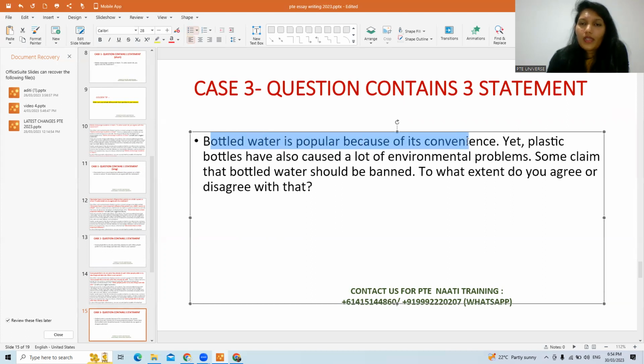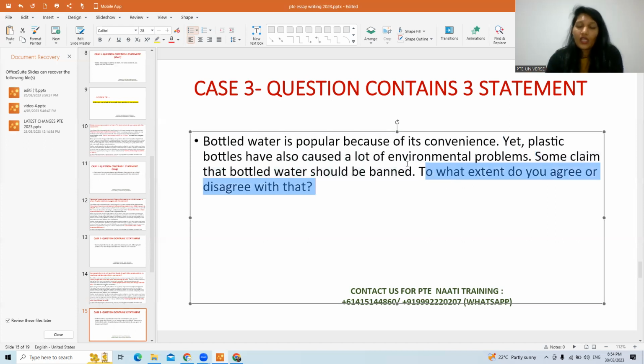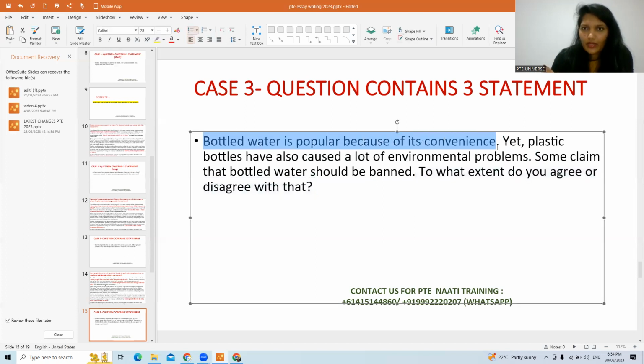Bottled water is popular because of its convenience. Yet plastic bottles have also caused a lot of problems. Some claim that bottled water should be banned. To what extent do you agree or disagree? Now, this is not the statement. This is not the keyword. There are 3 major statements. Statement 1, statement 2, statement 3.